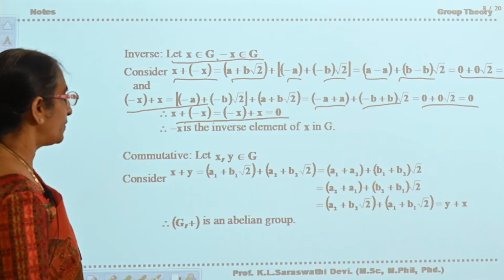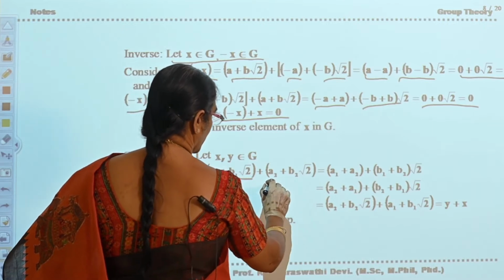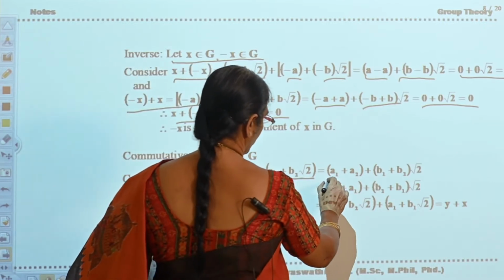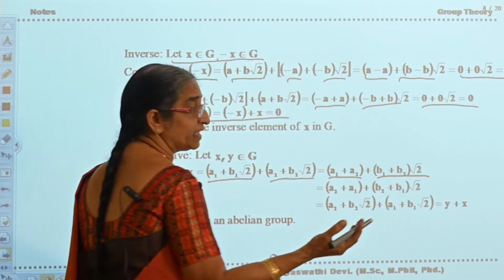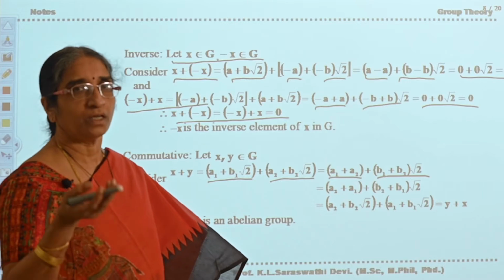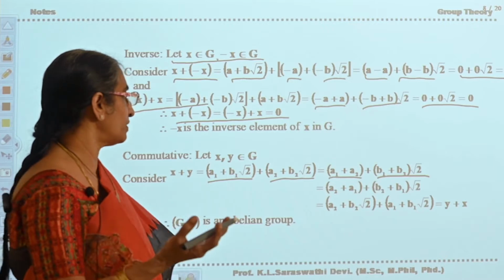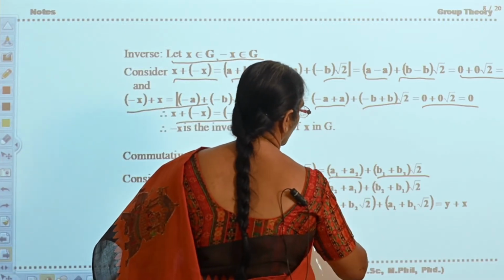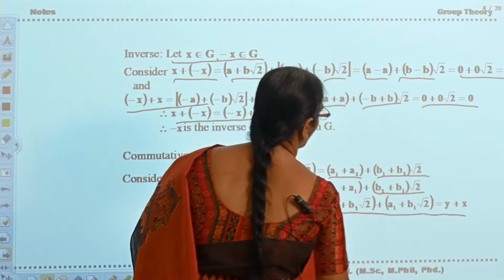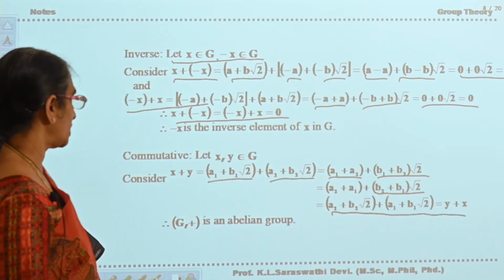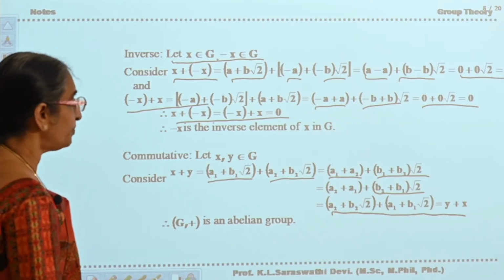Okay. Next, commutative, x plus y. x plus y is equal to a1 plus b1 root 2 plus a2 plus b2 root 2. This is a1 plus a2 plus b1 plus b2 into root 2. Now what are a1, a2? They are rational numbers. Rational numbers form a commutative group with respect to addition. Therefore, a1 plus a2 can be written as a2 plus a1, and b1 plus b2 can be written as b2 plus b1. This is a2 plus b2 root 2 plus a1 plus b1 root 2, that is equal to y plus x. Therefore, G plus is an abelian group.